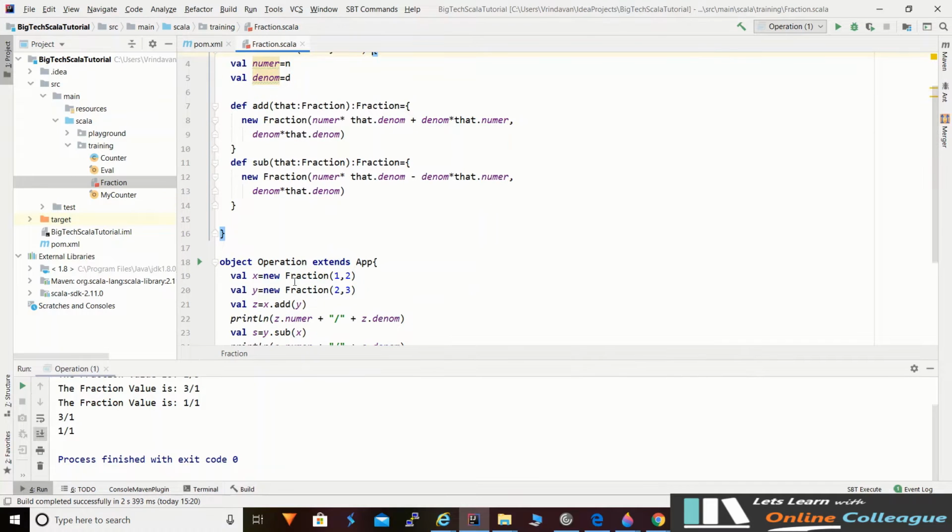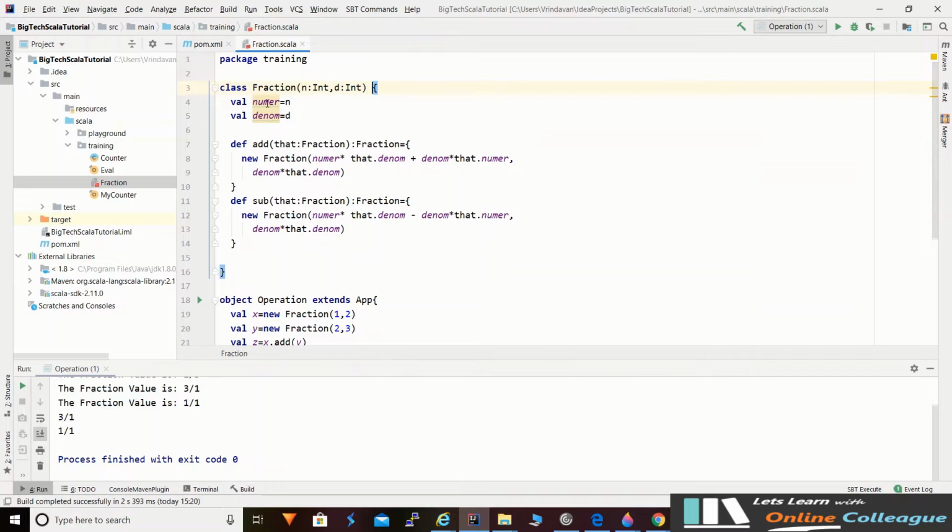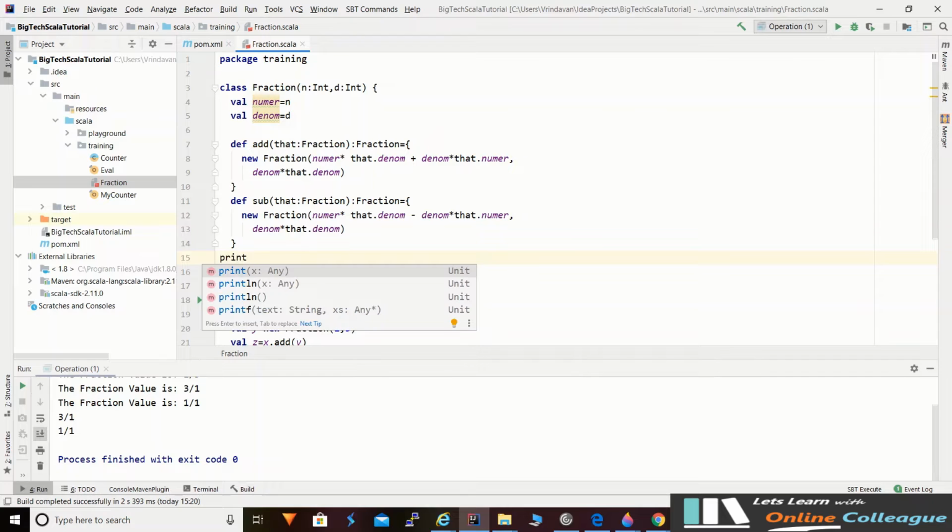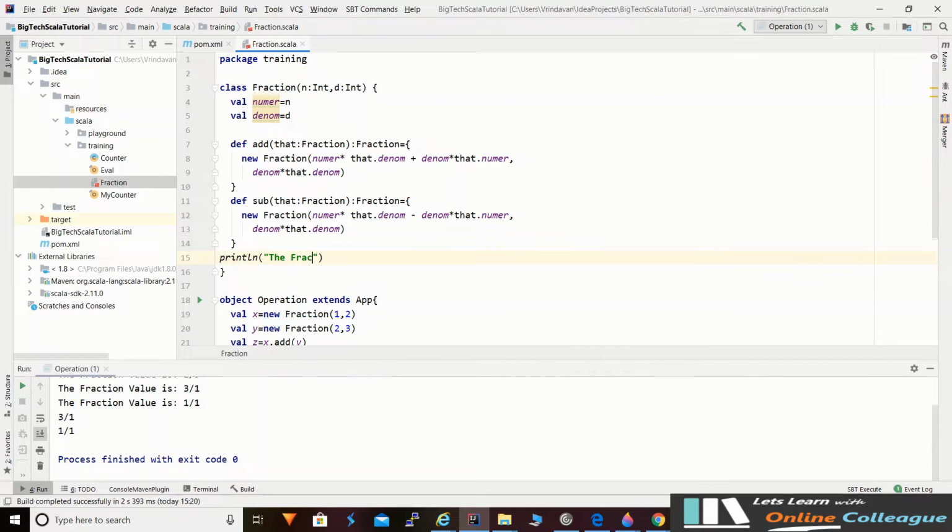Whenever we instantiate an object, whenever we create an object of this class, over here we have created and over here we have created. At this time only, when we create an object, this whole class body is executed. So how to verify it? Let's write a print statement over here. We'll print the fraction. Here we are printing numerator and denominator.